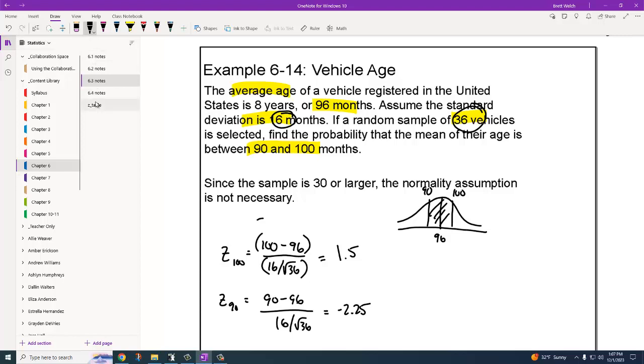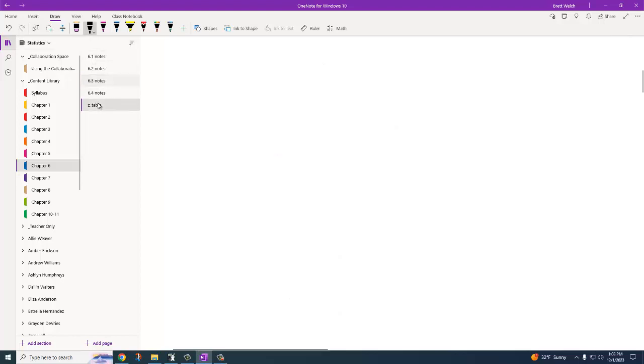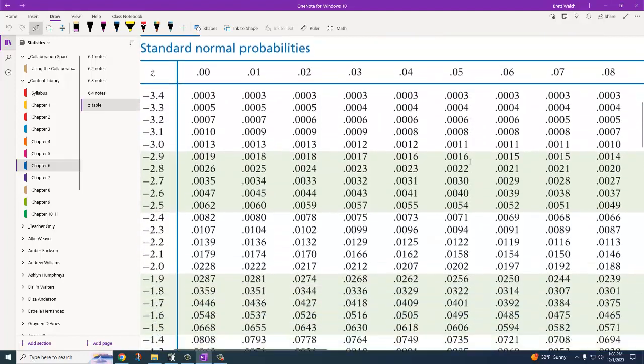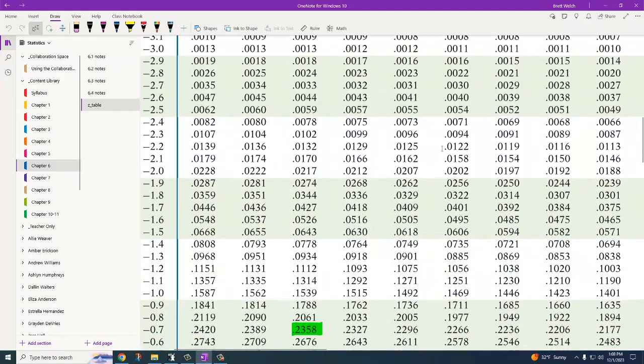So now I need to go to my table and find the probabilities for 1.5 and negative 2.25. I'm on the negative side, negative 2.20, 1, 2, 3, 4, 5. I believe, yep. I'm going to be at 0.0122.